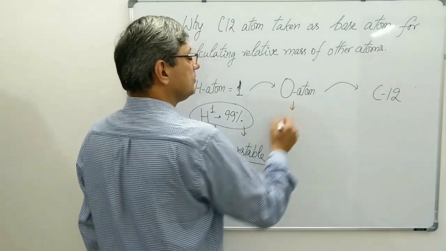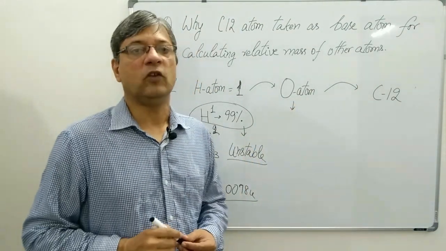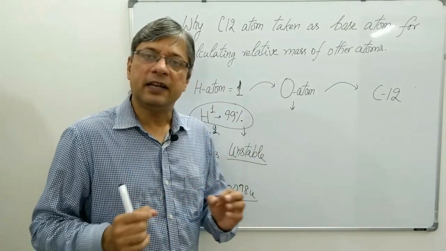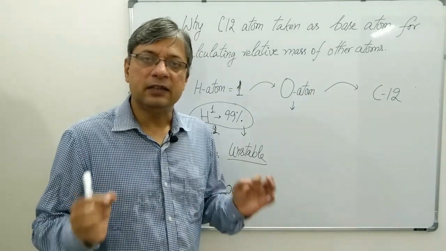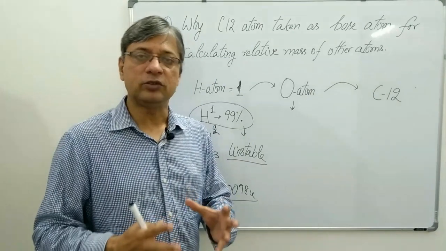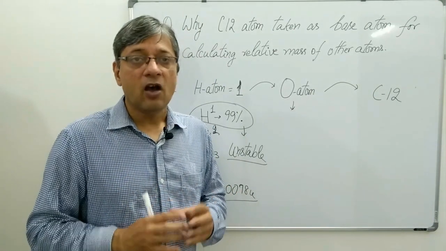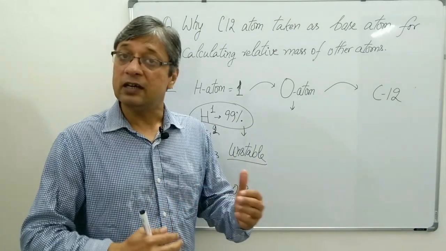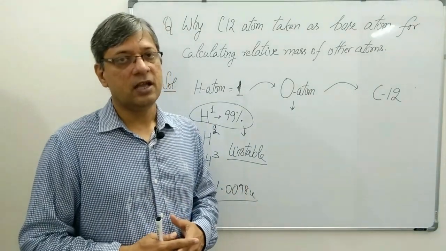Oxygen atom was taken later. Why? Because oxygen very readily reacted with different types of atoms, and it made it easier for them to determine atomic masses of other atoms while carrying out the chemical reactions.